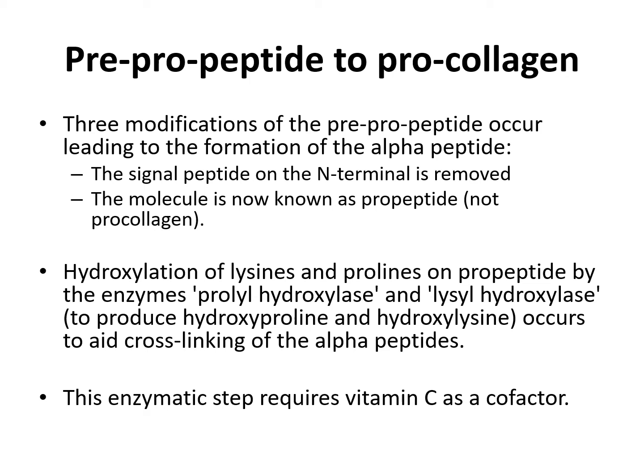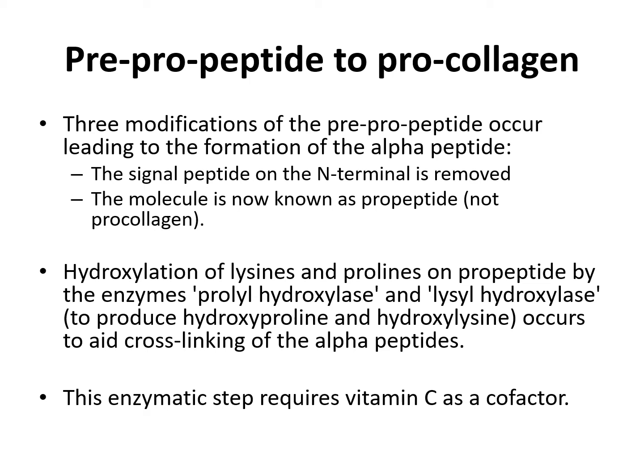Pre-pro-peptide to procollagen. Three modifications of the pre-pro-peptide occur, leading to the formation of the alpha peptide. The signal peptide on the N-terminal is removed. The molecule is now known as a pro-peptide. This is not yet procollagen.